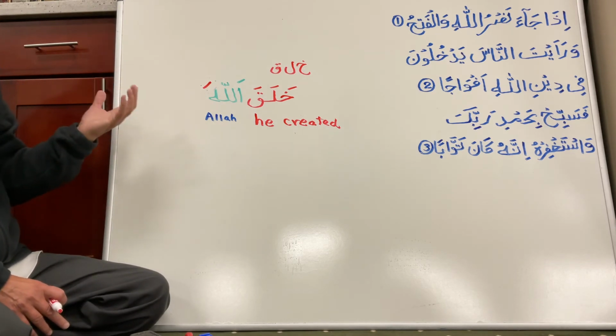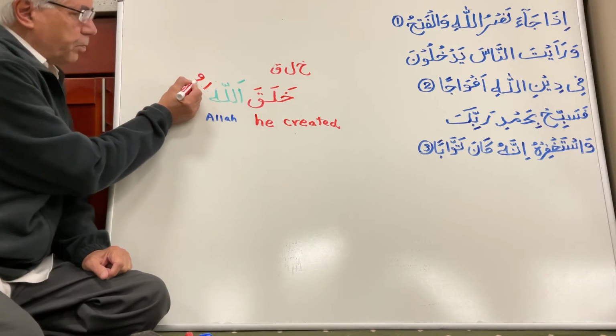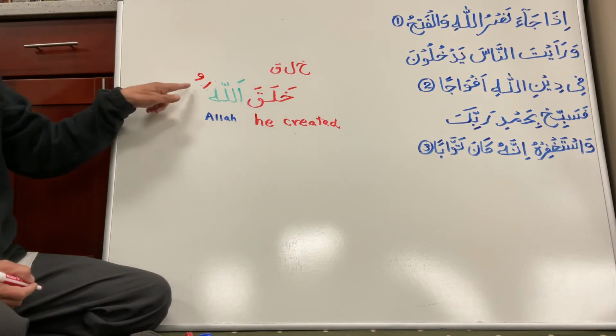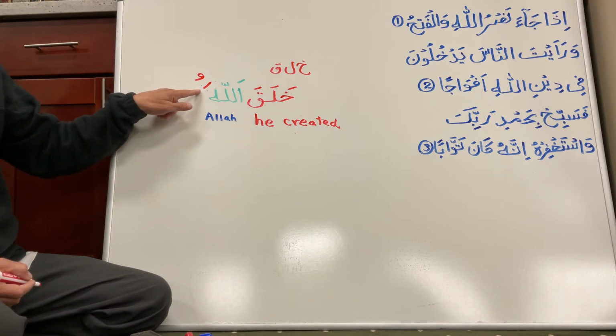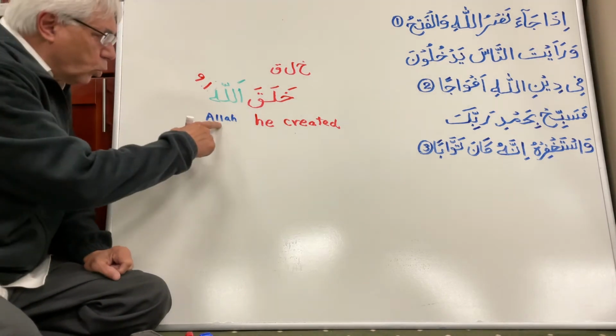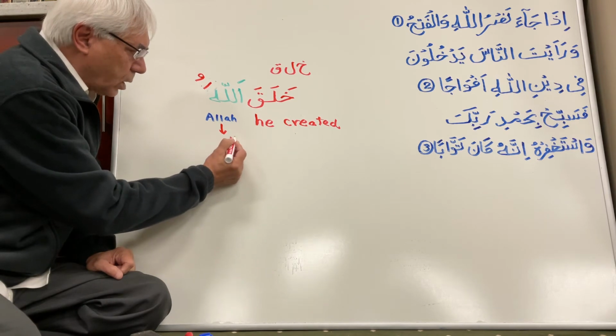So what does this mean? There are two possibilities. One possibility is there was a pesh or dhamma, or the other possibility was a zabar or fatha. In one case, this word Allah is a fa'il, a doer.